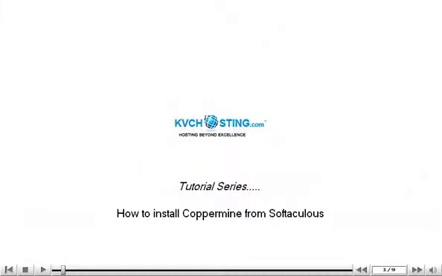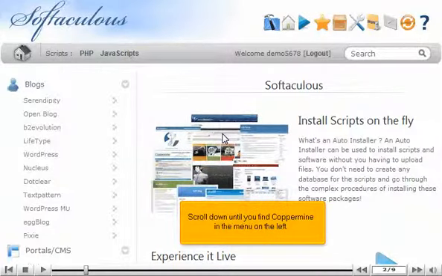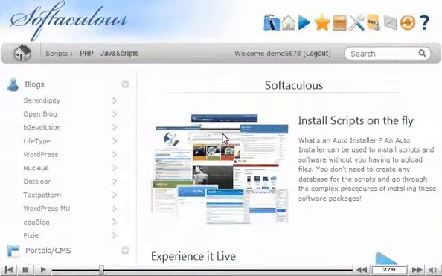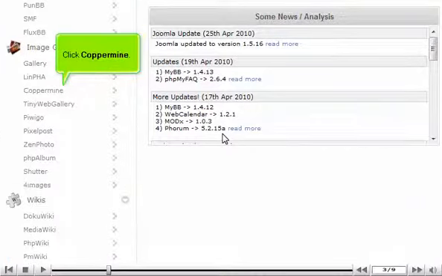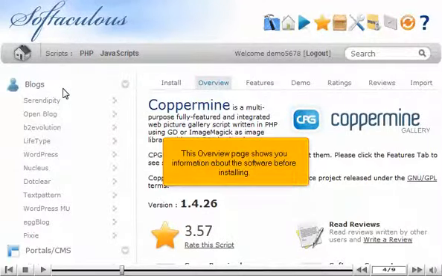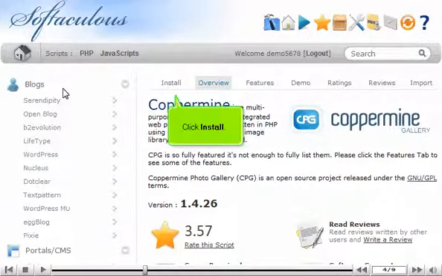How to install Coppermine from Softaculous. Scroll down until you find Coppermine in the menu on the left. Click Coppermine. This overview page shows you information about the software before installing. Click Install.